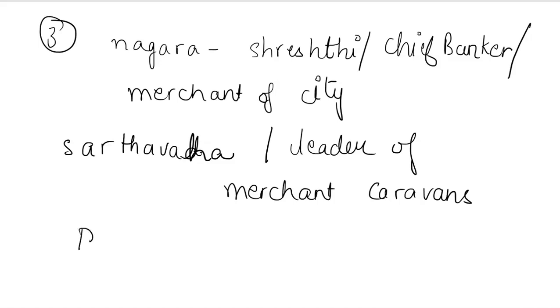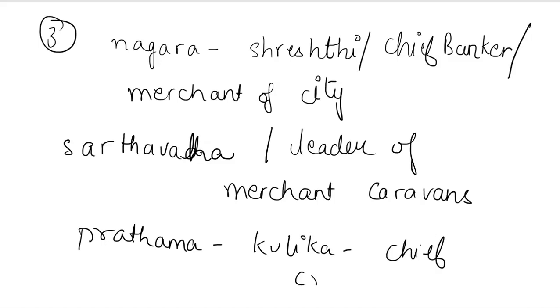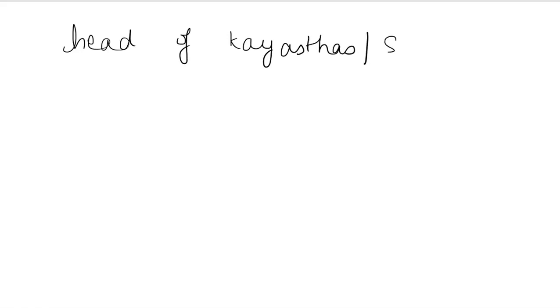Or there's Prathama Kulika, which means the chief craftsman. Or there's another post, the head of Kayasthas, which means scribes, the people who write something beautiful, who have good talent when it comes to calligraphy.